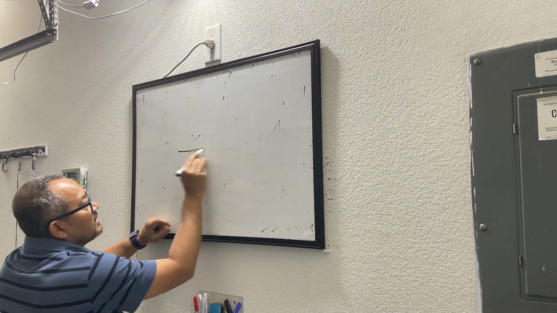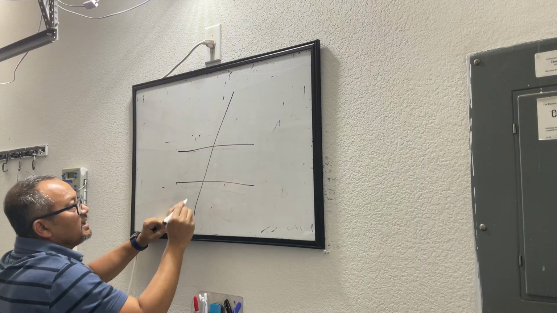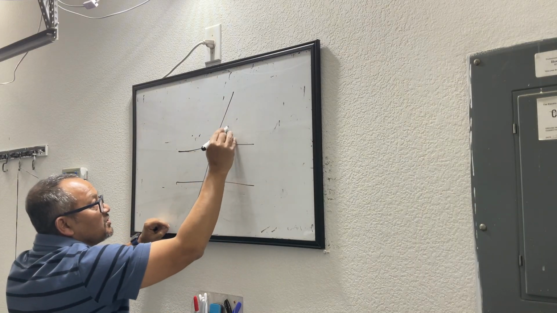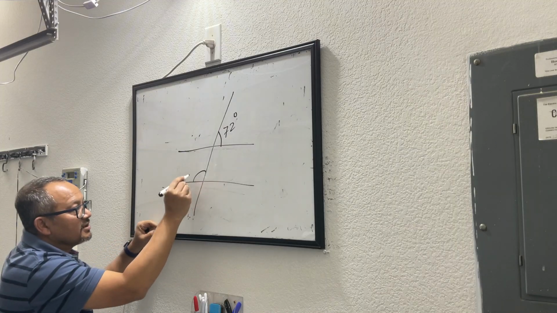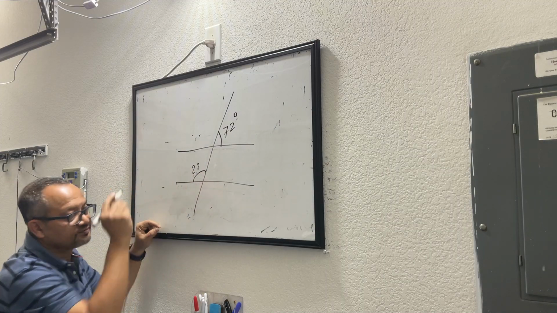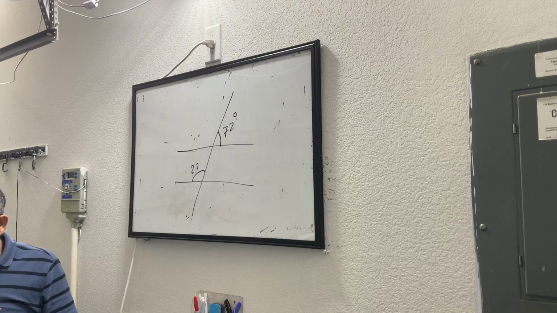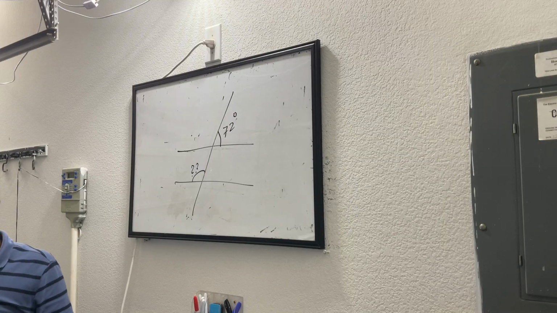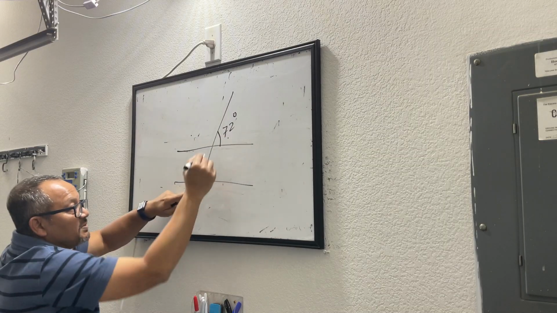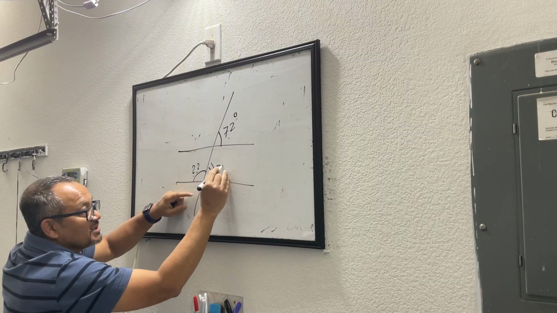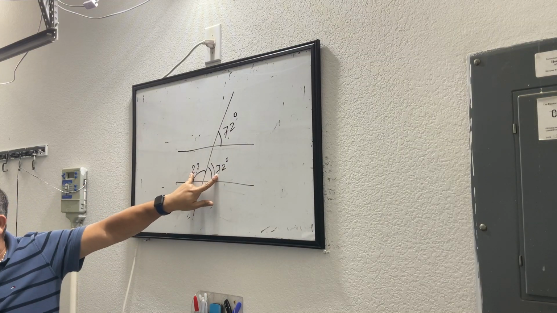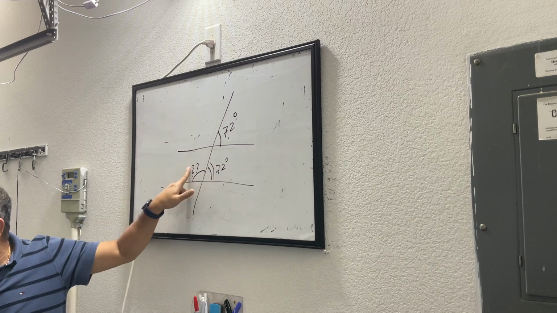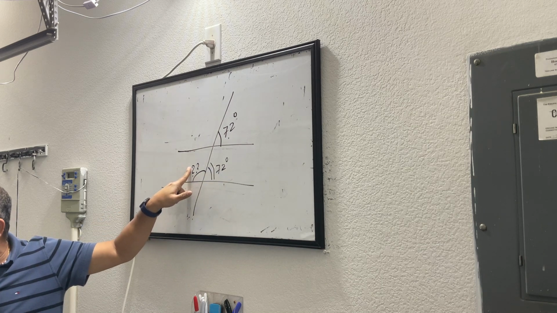If I say this is a parallel line and this angle is 72 degrees, find out the value of this angle. How much is this one? 108. Simple, right? So you'll say this is 72, that means this one will be 72 because these are corresponding angles. And these two add up to become 180. So 180 minus 72 is...